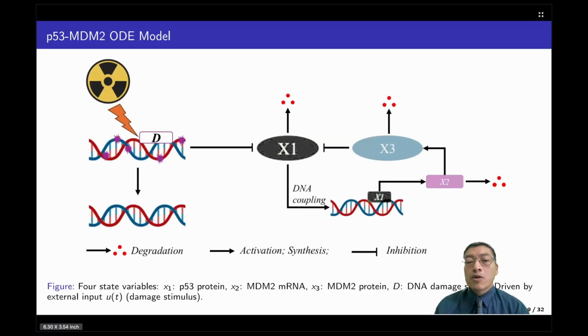In this slide, we show a graphical representation of the mathematical model we employ for the research. It shows four different variables: p53, MDM2 mRNA, MDM2 protein, signal damage D, and an external input U. The blocks show the interconnection between them, and arrows in the diagram mean production or activation, while T-bars mean repression.